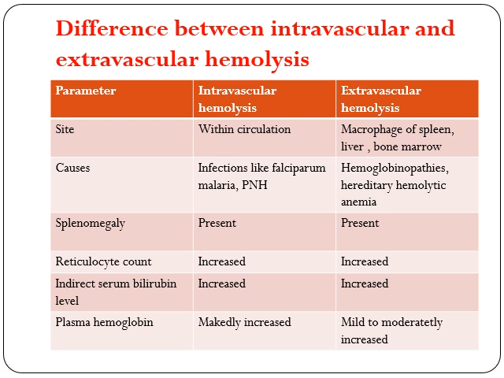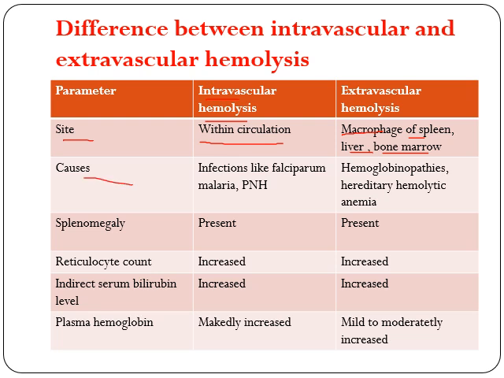Now let's see the difference between intravascular and extravascular hemolysis. First, the site. Intravascular hemolysis, as the name says, is inside the blood vessels, that means inside the circulation. Extravascular means macrophages of spleen, liver and bone marrow, outside the circulation.